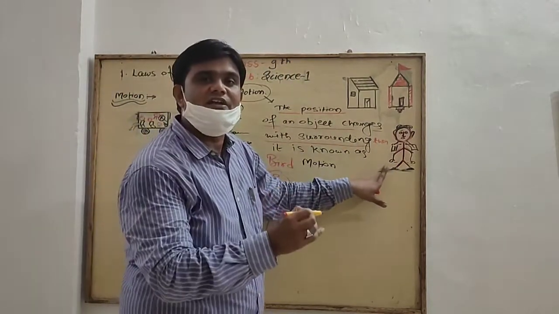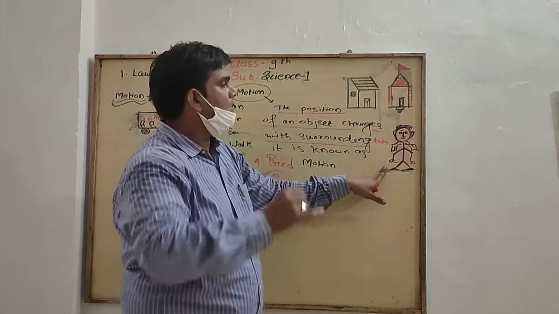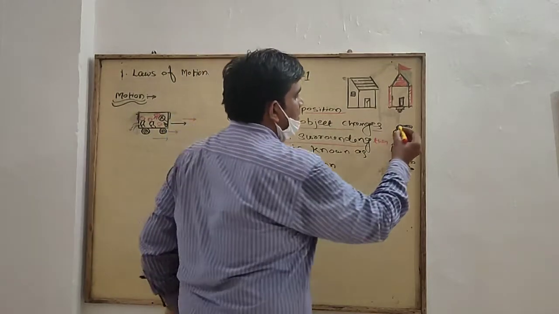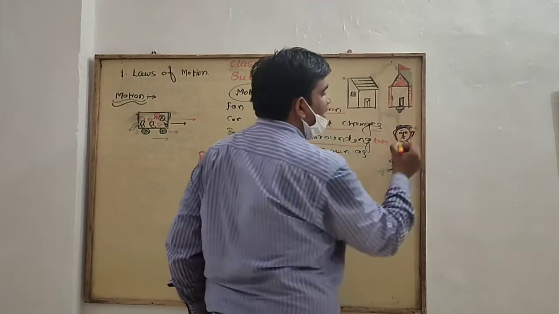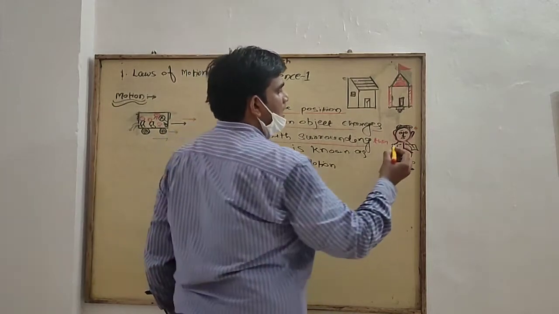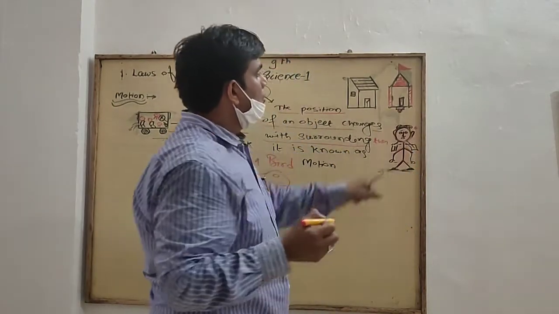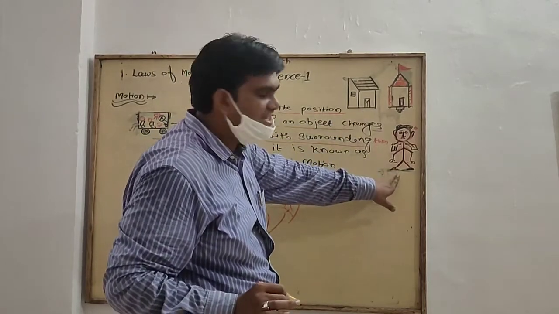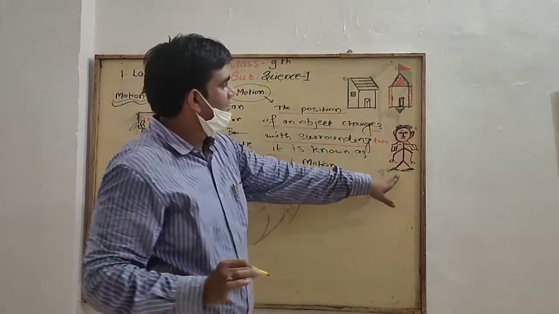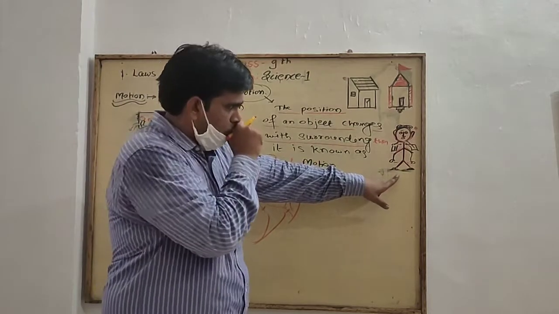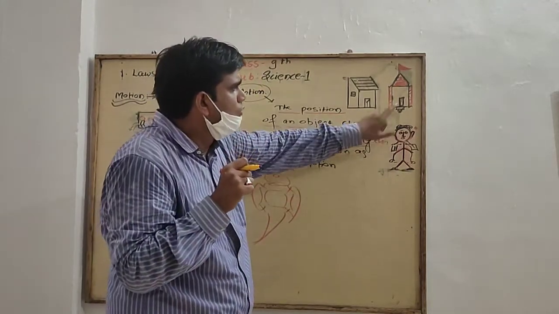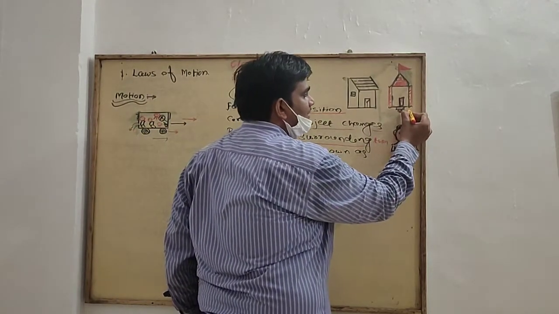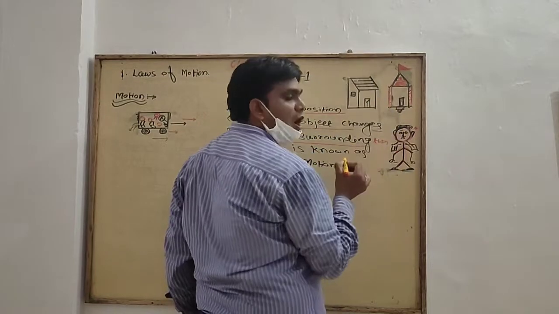He starts his journey every day from a point, so he is located here currently, and he starts his journey to go to his friend's home from here. This is the actual position. What does he do? He used to go to the temple first and then his friend's house.